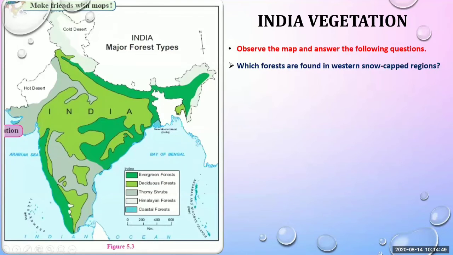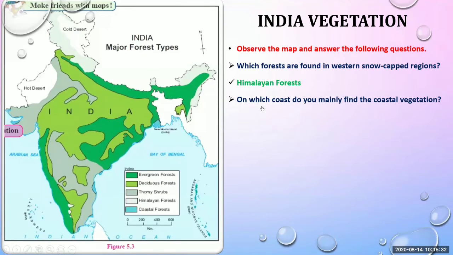You know the directions very well, and we have asked which forests are found in the western snow-capped region. This is our western snow-capped region, and we have to give the answer. The answer is the Himalayan forest. Why? You can check in the index, it is already given here. Which color is white? This is the Himalayan forest.